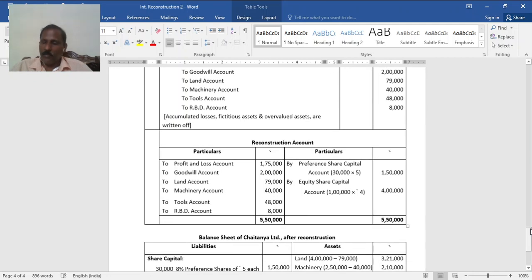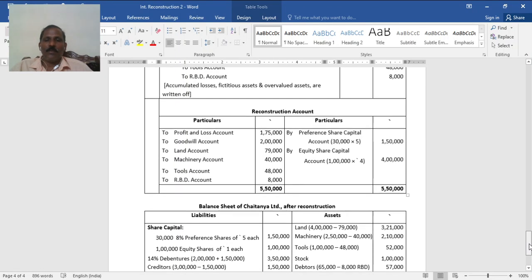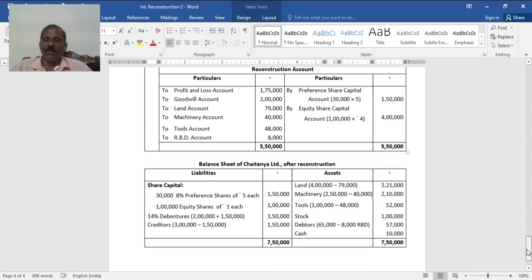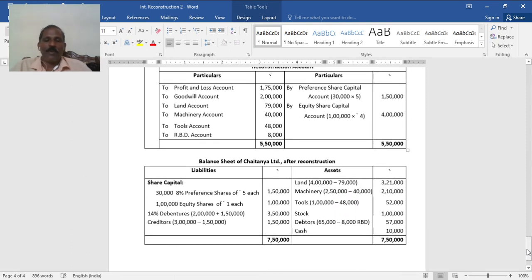Reconstruction account is debited first, by preference capital and equity capital, 5,50,000. These are all last entries items on the credit side; now from credit to debit: profit and loss account, goodwill account, land account, machinery, tools account, RBD account. So 5,50,000, there is nothing left. If anything is left out of 5,50,000, that has to be transferred to capital reserve. In a coming problem, you may get such an item.